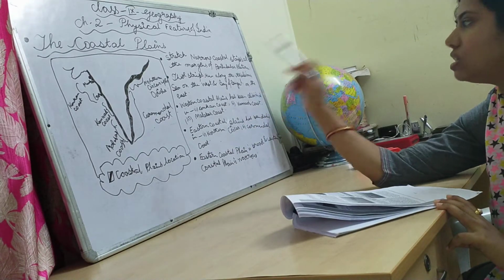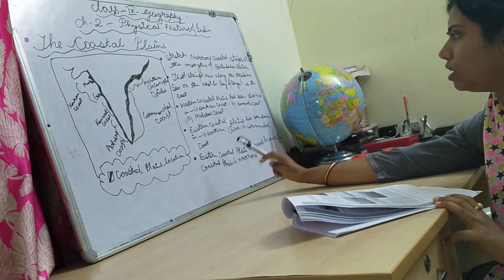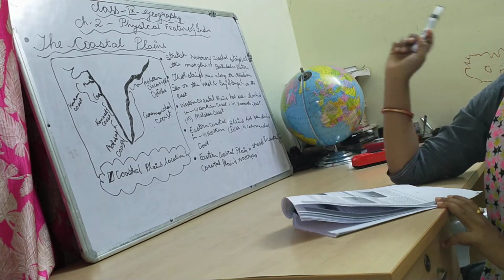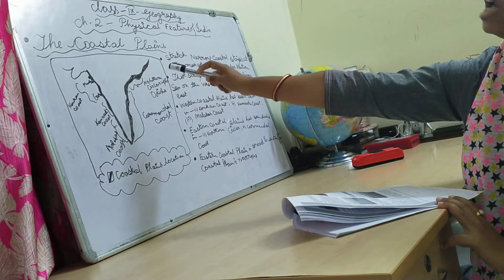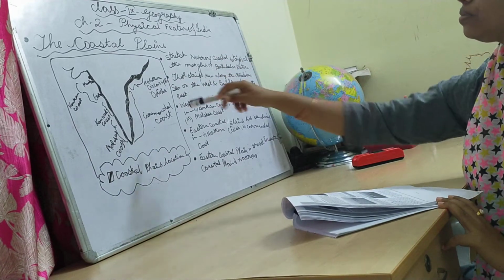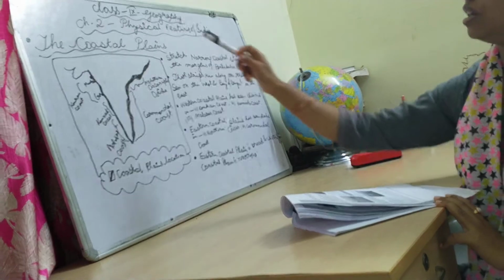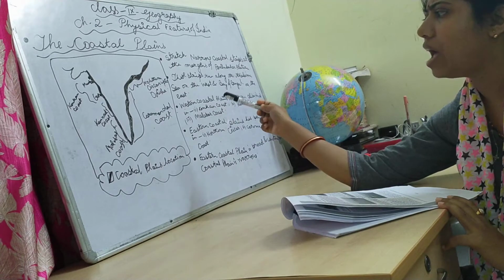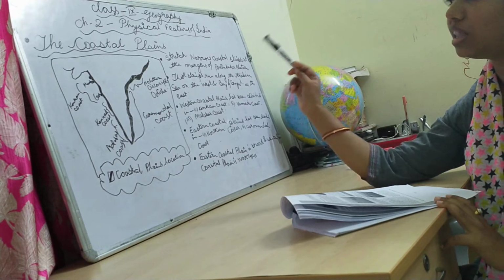Now I will come to the eastern coastal plain. Fourth point, what I have written: the eastern coastal plain has been divided into only two divisions. What are they? The Northern Circars and the Coromandel coast. Children, I think you have seen that Odisha is there. Odisha, and the portion after it up to Andhra Pradesh, covers the coastal area called the Northern Circars. Then after that, from Andhra Pradesh to Tamil Nadu, this long coastline is classified as the Coromandel coast. So now the divisions will be very clear.